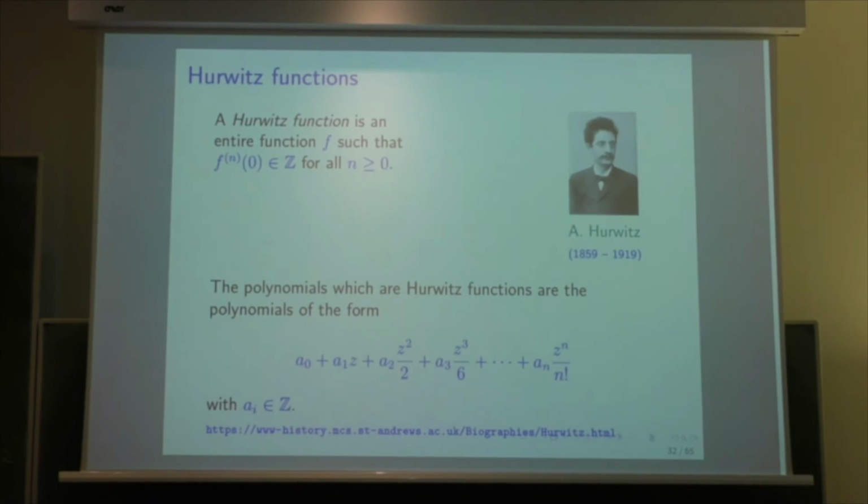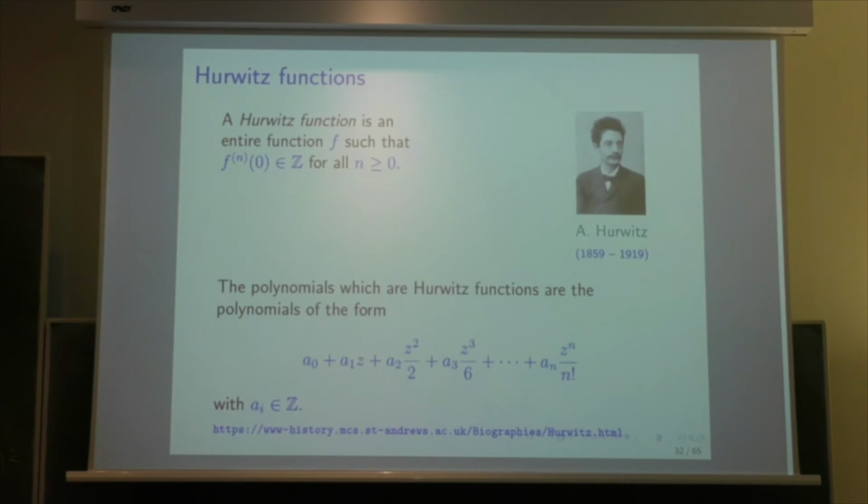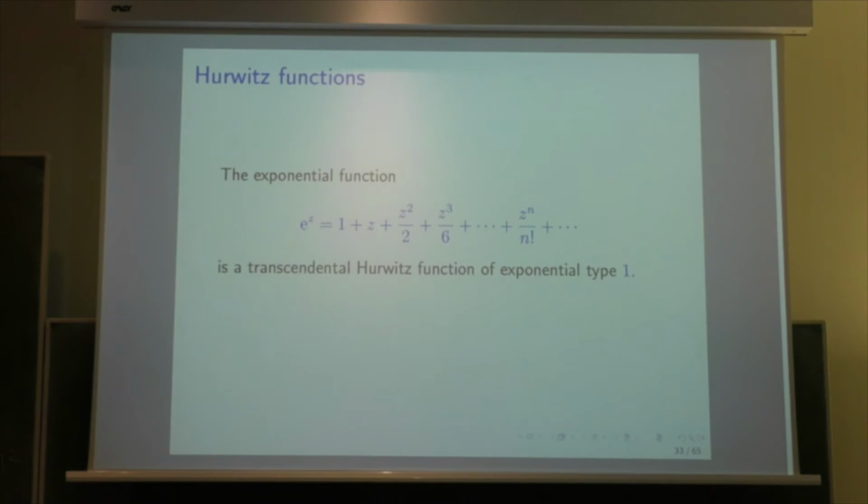So when we had the integer valued entire function, we had an expansion which was given by the binomial polynomials. Now we have an expansion which is given by the polynomials z^n divided by n factorial. These are the polynomials which are Hurwitz functions. They are just finite linear combinations with integer coefficients of z^n divided by n factorial.